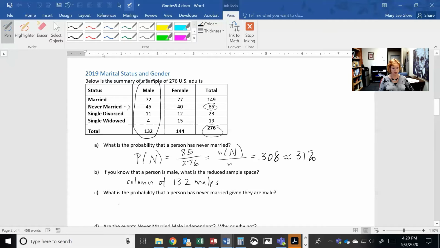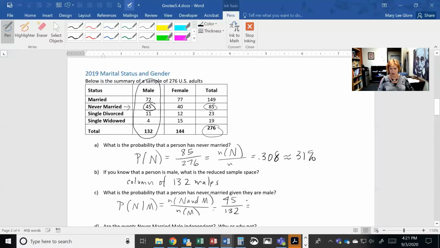All right, so what's the probability that a person has never married given they're male? According to my little rule, this is the number that are in both N and M, over the number that are in male. Both never married and male are these people. So this is 45, and the number of males is 132.